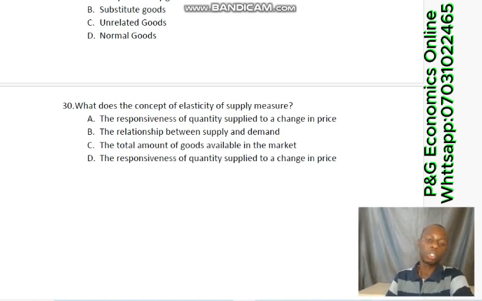So the correct option there is D. Actually, question number 30 has both options A and D correct, because they are the same option. Option B says relation between supply and demand, no. Total amount of goods available in the market, no. So it's either A or D. Elasticity of supply simply means the change in quantity supplied in response to a change in price.